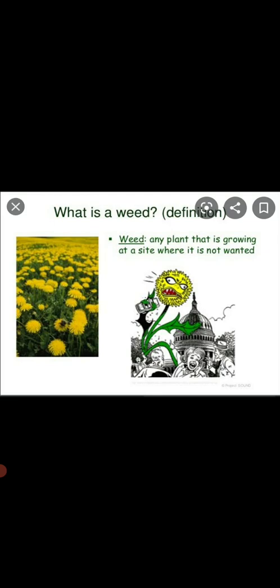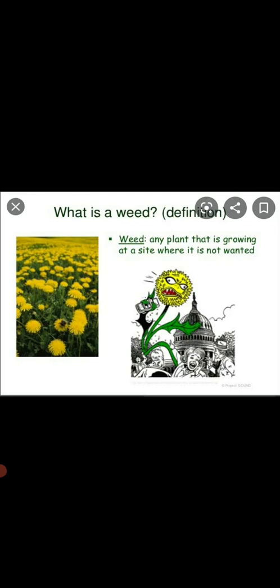If you have gone to a crop field or a farm, you must have seen that along with the main crop there are extra plants that grow up. So those unwanted plants or extra crops that grow are called weeds, and the removal of these weeds from a field is called weeding.